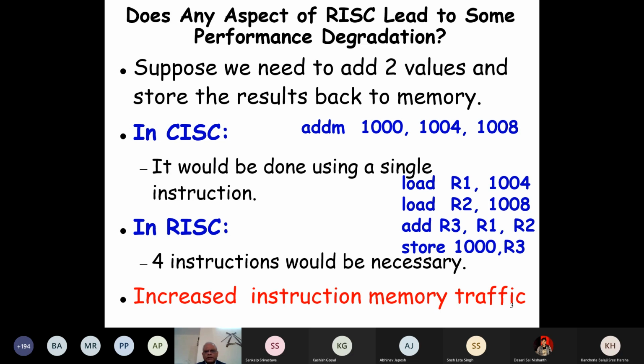But in RISC, we'll write something like this: fetch the operand at 1004 to R1, fetch the operand residing in memory location 1008 to R2, then add R1, R2 to get the result in R3, and then store R3 at 1000. So even for this simple instruction, we have 4 times the number of instructions. For string instructions and so on, it will be hundreds of RISC instructions for a single CISC instruction.